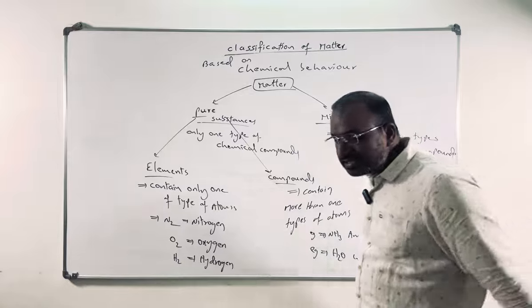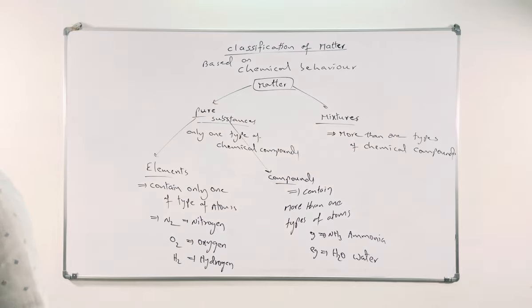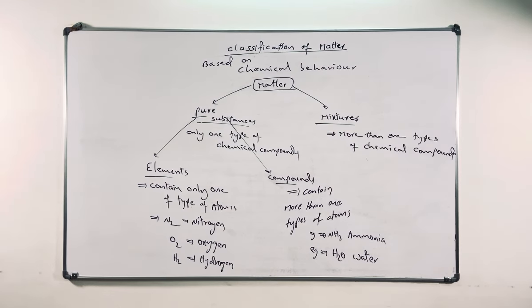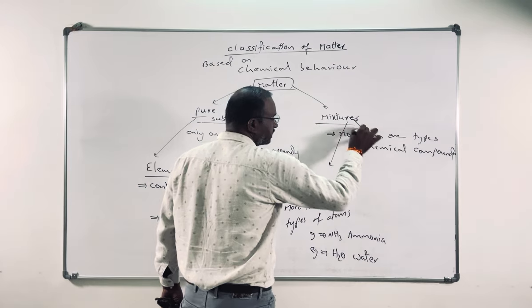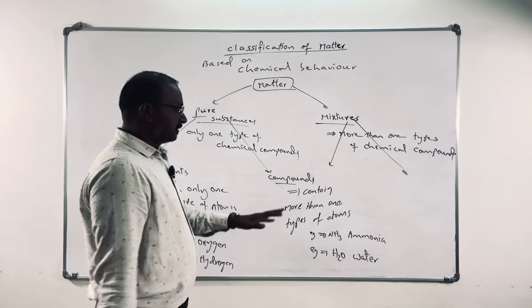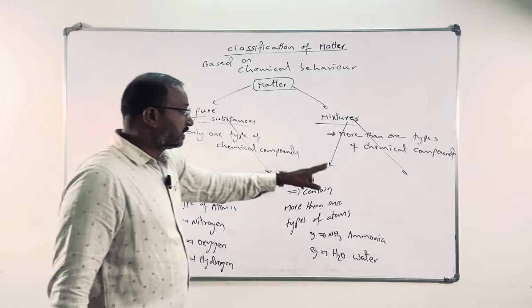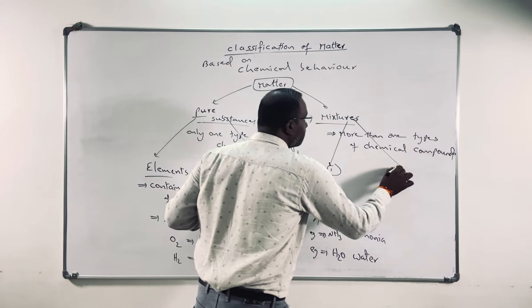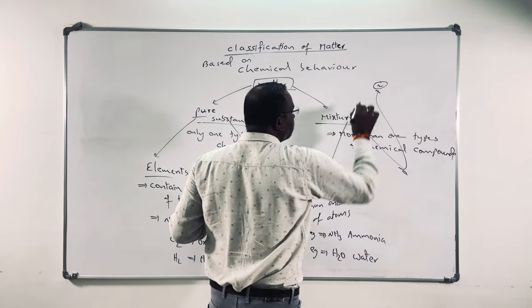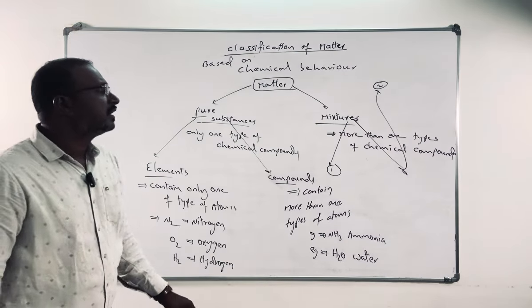Let's come to mixtures. We can divide mixtures into two types. Here there is no space on the board, so I'll write one here and one here. This is one type, and I'm writing the second type here because there is no space.